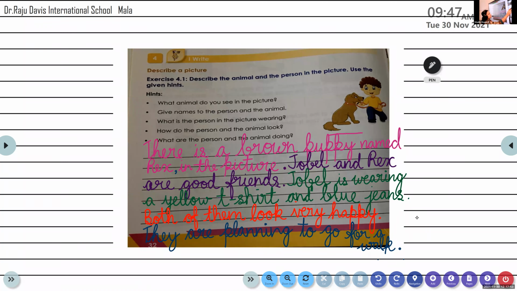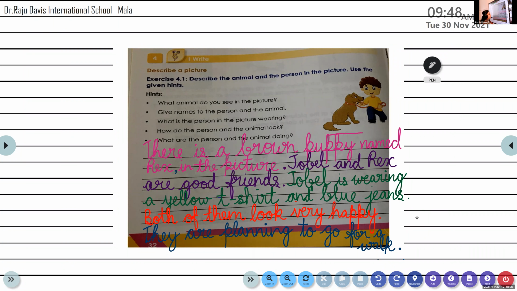Thank you. Shri Parvati, read the fourth sentence. Both of them look very happy. One more time. Both of them look very happy. Okay, very good. Thank you. Welcome.